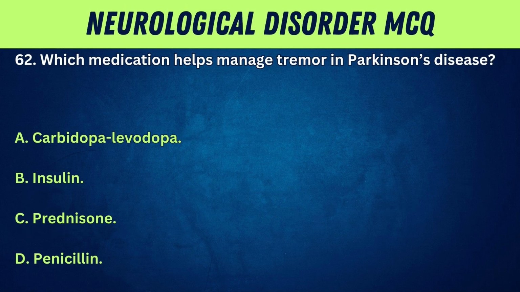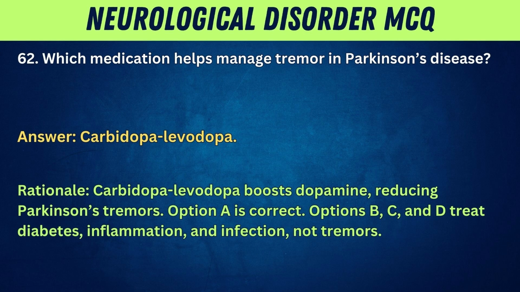62. Which medication helps manage tremor in Parkinson's disease? A. Carbidopa-levodopa. B. Insulin. C. Prednisone. D. Penicillin. Answer: carbidopa-levodopa.